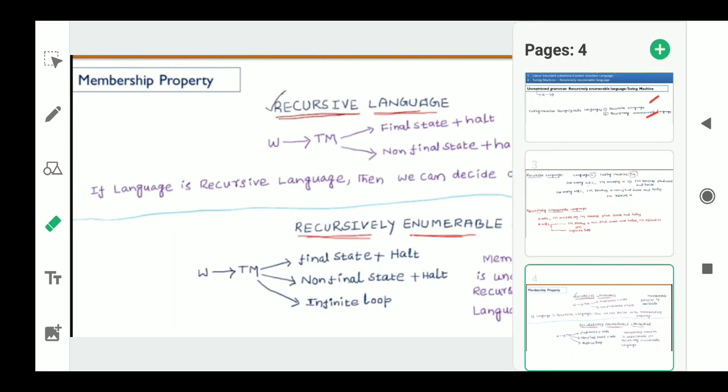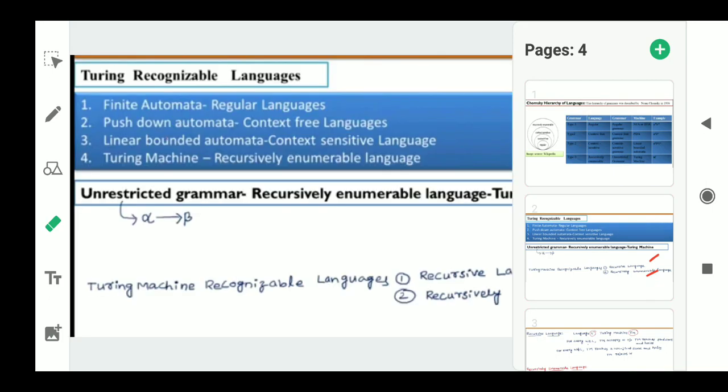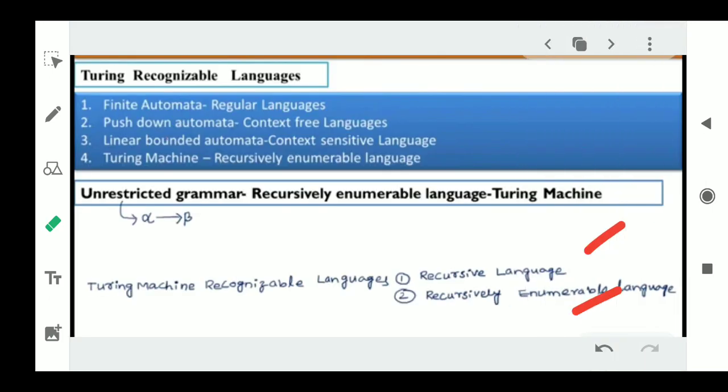So this is what I wanted to explain in this lecture. This is called Turing recognizable languages, and we'll come up with another concept in the next video lecture. Thank you.